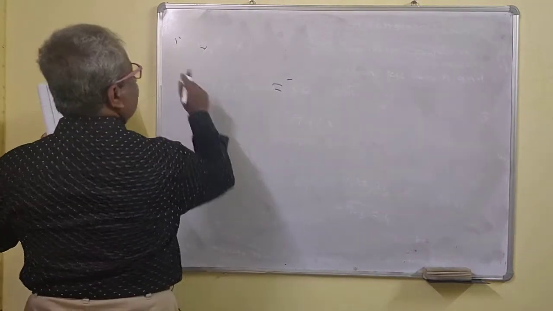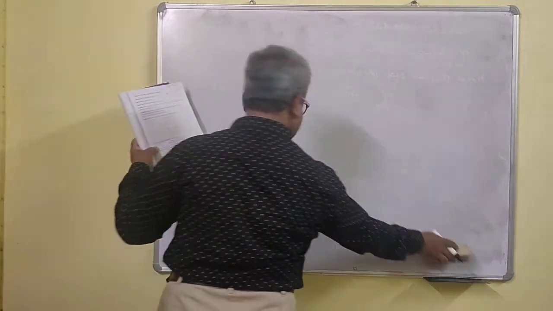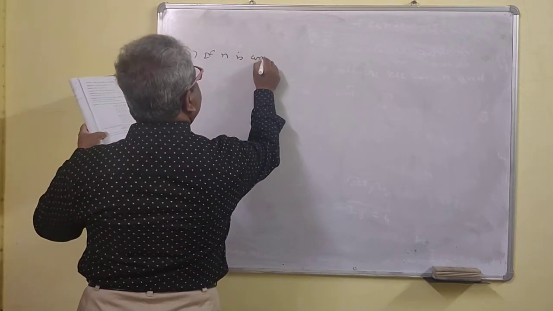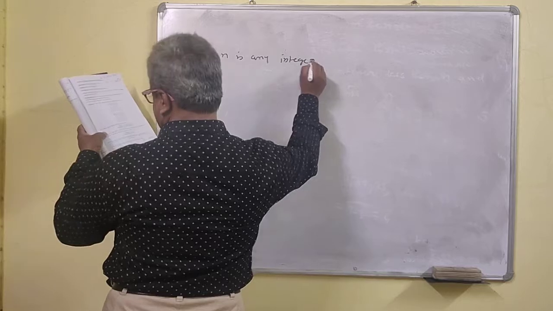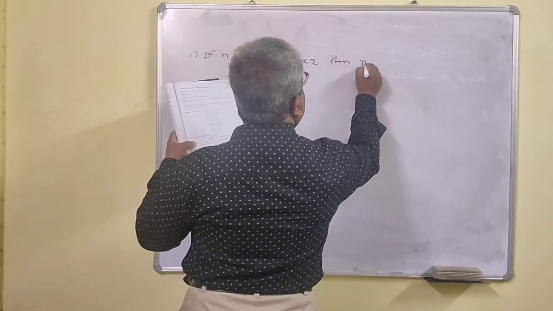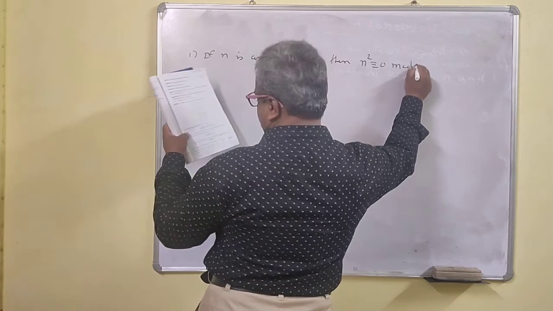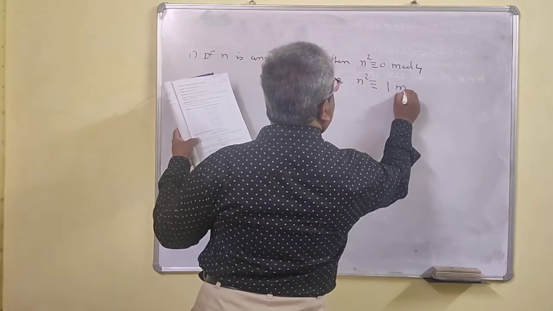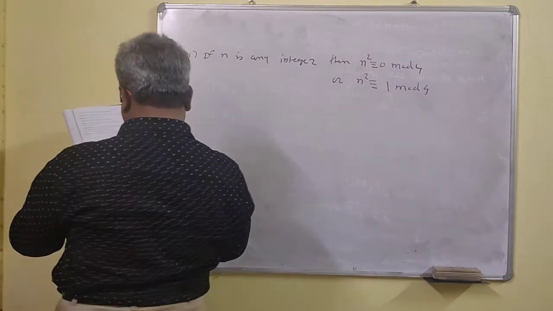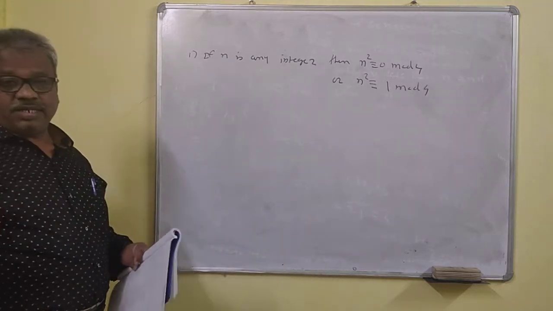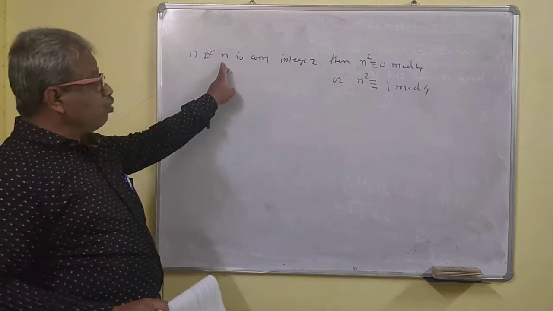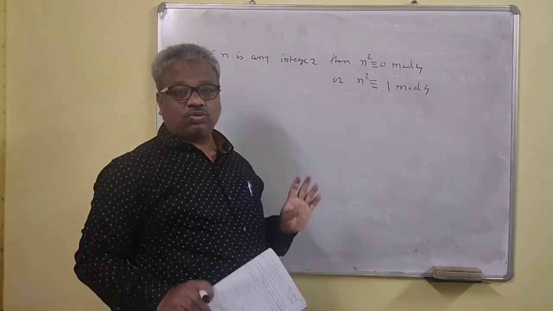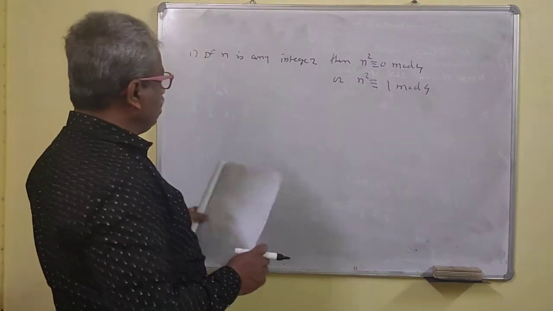Next, a very important point: if n is any integer, then n square is congruent to 0 mod 4 or n square is congruent to 1 mod 4. Okay, whatever integer n is, even or odd, n square will be congruent to 0 mod 4 or n square will be congruent to 1 mod 4. One of these will definitely happen.